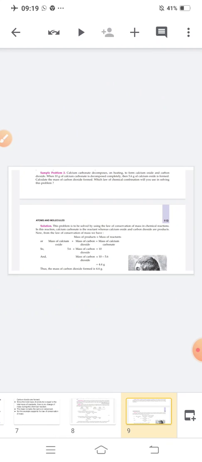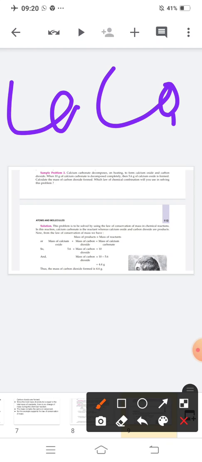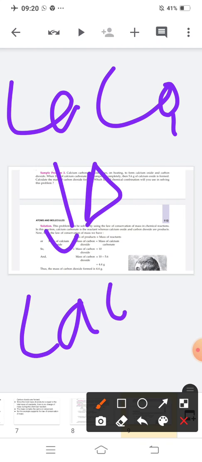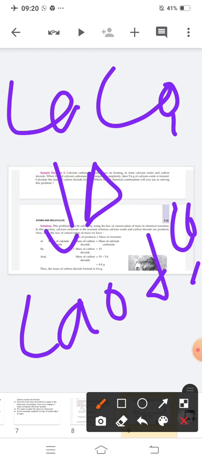Calcium carbonate decomposes on heating to form calcium oxide and carbon dioxide. When 10 gram of calcium carbonate is decomposed completely, then 5.6 gram of calcium oxide is formed. Calculate the mass of carbon dioxide formed. Which law of chemical combination will you use in solving this problem? See, I told you, first what will you write? You will write the reaction. Here calcium carbonate means CaCO3 decomposes on heating, and you will get calcium oxide and carbon dioxide. You will write like this.